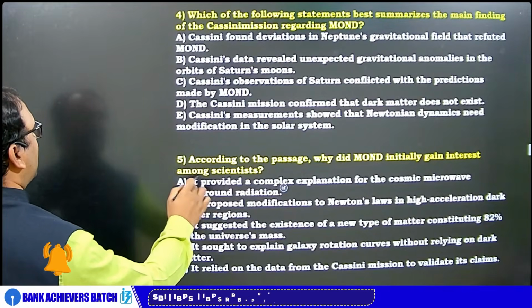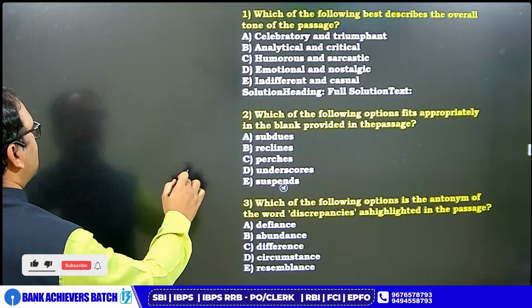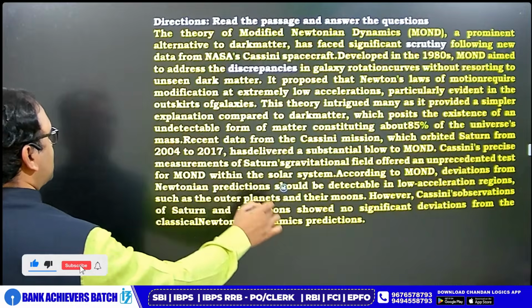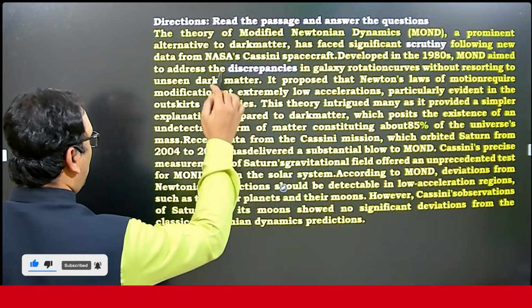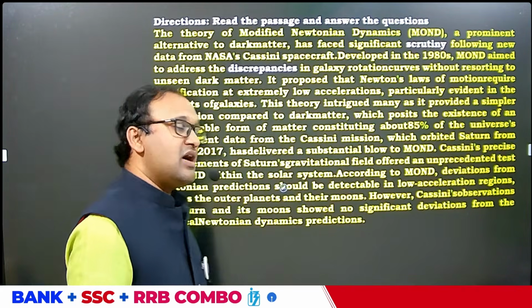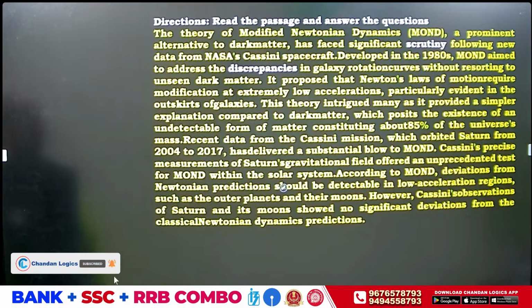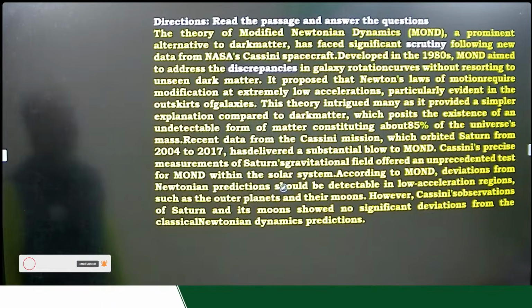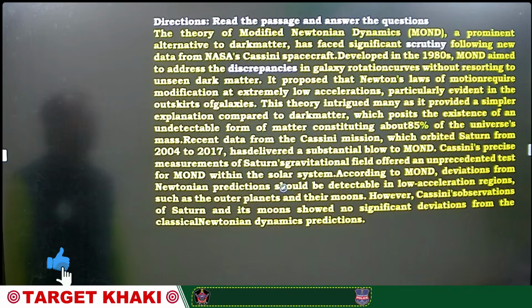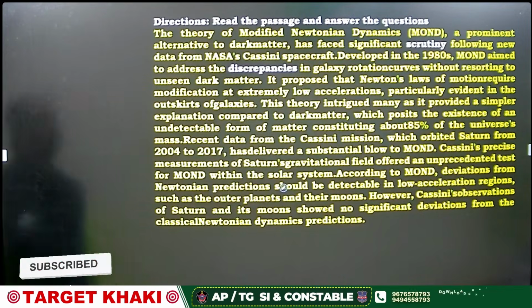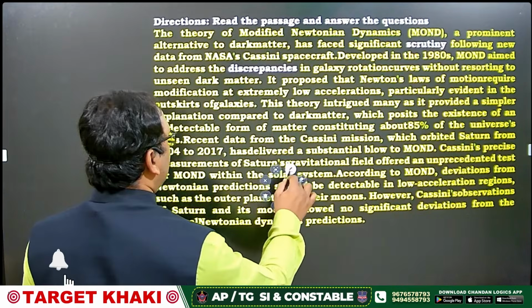And I will also explain the paragraph in simple language to you. But try to understand, because I'm going to do this exercise in a very fast manner. Okay. Start. The theory of MOND, a prominent alternative to dark matter, has faced significant scrutiny following new data from NASA's Cassini spacecraft.